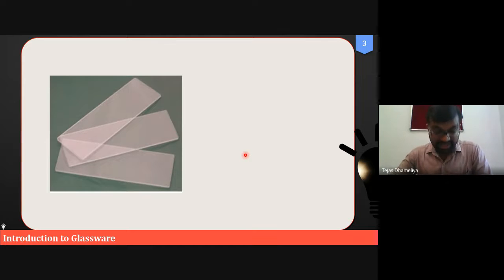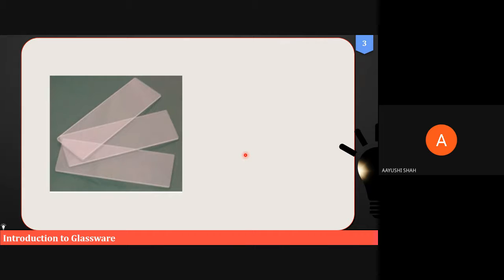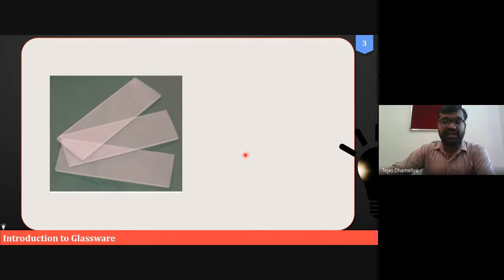And what is the use of glass slides? Where are they used? To prepare smears. Yeah, these are the glass slides. We will be using them to prepare the smears, the layers, for doing our thin layer chromatography. In microbiology or pharmacognosy, you might be taking the longitudinal or transverse sections, so LS or TS.